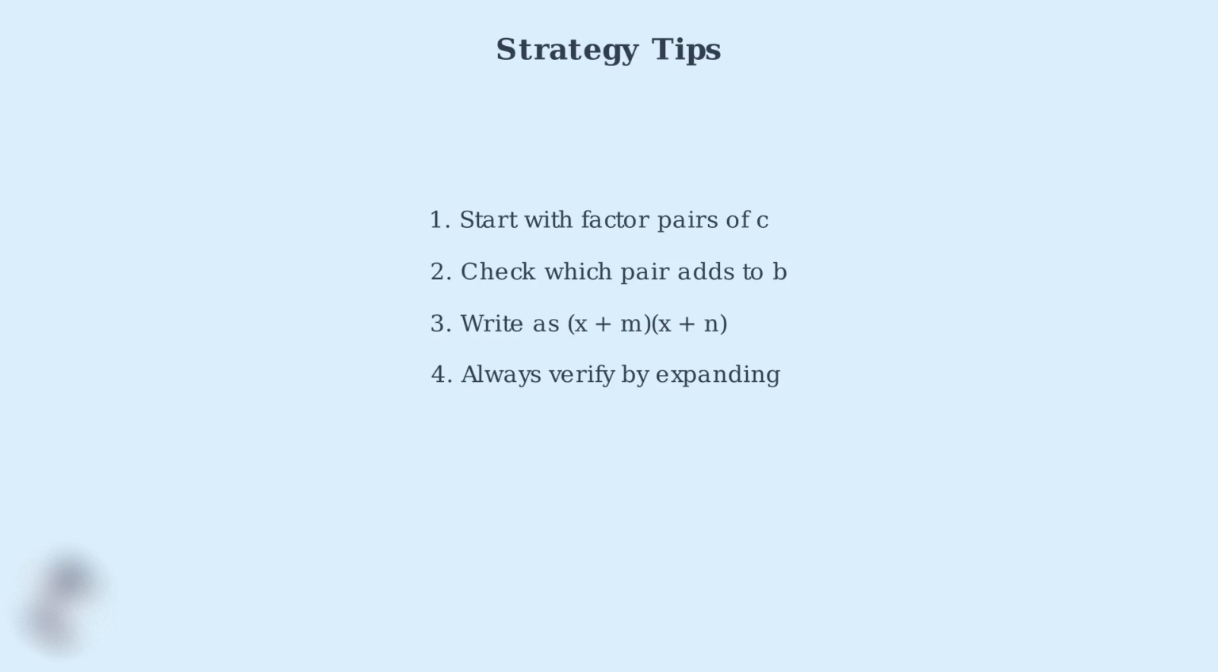Here are the key strategy tips for the trial and error method. First, systematically list all factor pairs of the constant term c. Second, check which pair adds up to the coefficient b. Third, write the factored form using those two numbers. Finally, always verify your answer by expanding back to the original trinomial.